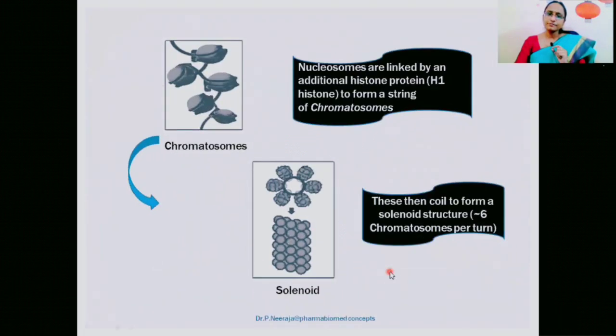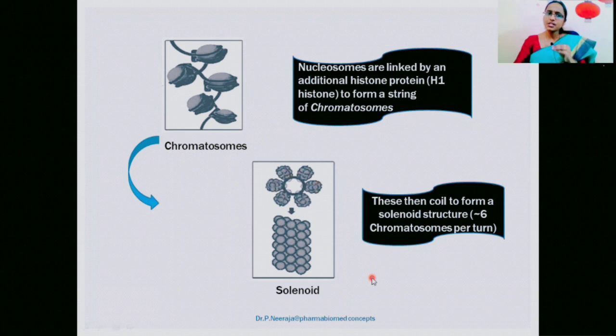Once the nucleosomes are formed, they are linked with another protein called histone protein H1, to form a structure called a chromatosome. So now this is a chromatosome. Once the chromatosomes are formed, they get supercoiled to form a structure called a solenoid. So what will this solenoid contain? Each solenoid is made up of 6 chromatosomes. Here you can count 1, 2, 3, 4, 5, 6. So a total of 6 chromatosomes are present in each solenoid.